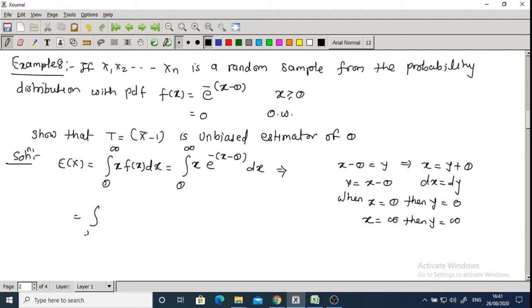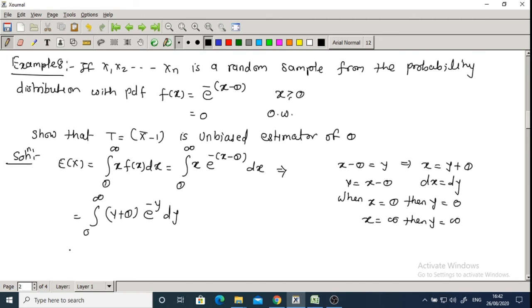is integration from 0 to infinity. And what is the value of x? That is y plus theta into e raised to minus y, since x minus theta is y and dx is dy.